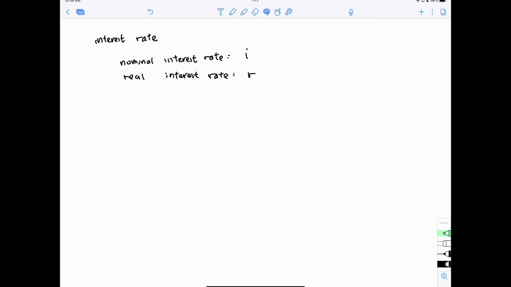But if the inflation rate is more than 2%, for example 5%, then when you go to the store to buy milk, last year it cost you $100, but this year it's going to cost you $105. So after you withdraw the money that gives you a 2% return, that's $102. You no longer can buy a bottle of milk.